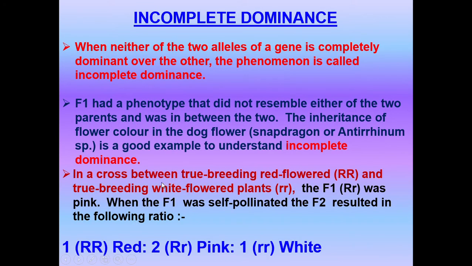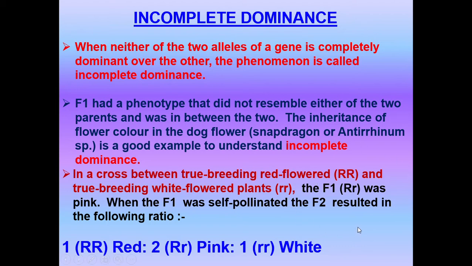Now let us look into what is incomplete dominance. When neither of the two alleles of a gene is completely dominant over the other, the phenomenon is called incomplete dominance. Now the F1 had a phenotype that did not resemble either of the two parents and was in between the two. The inheritance of flower color in the dog flower, that is snapdragon or Antirrhinum species, is a good example to understand incomplete dominance. So when a true breeding red flowered and a true breeding white flowered plant were crossed, the F1 is expected to be red or white, whichever is dominant. But what happened is the F1 was pink.